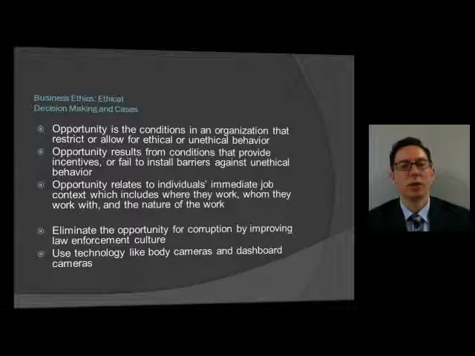Opportunity results from conditions that provide incentives or fail to install barriers against unethical behavior. Opportunity relates to individuals' immediate job context, which includes where they work, whom they work with, and the nature of their work. So, to improve law enforcement and to stop corruption, eliminating the opportunity for corruption by improving the law enforcement culture could help. And using technology like body cameras and dashboard cameras could also help eliminate the opportunity